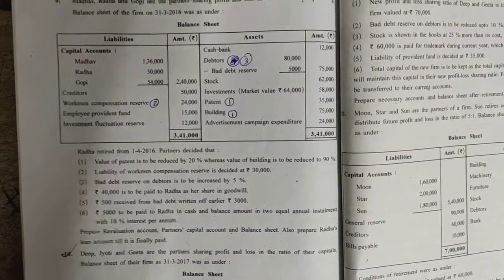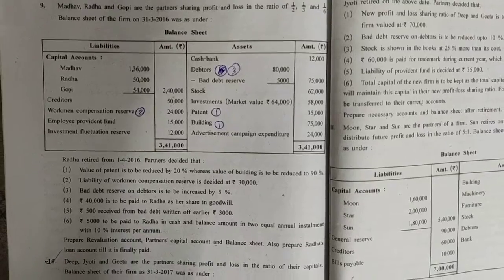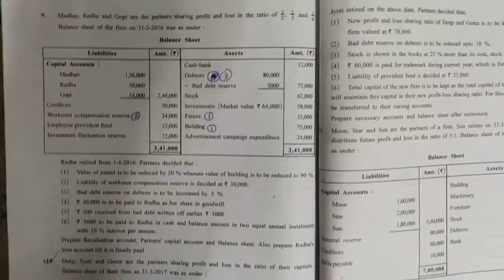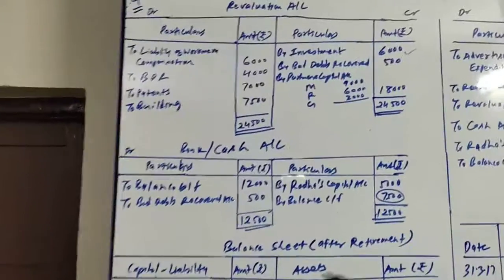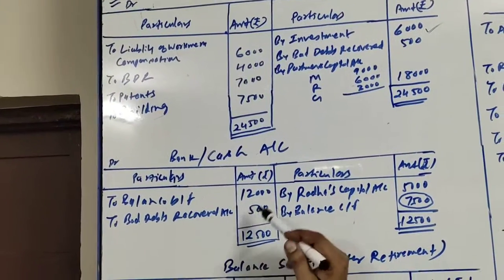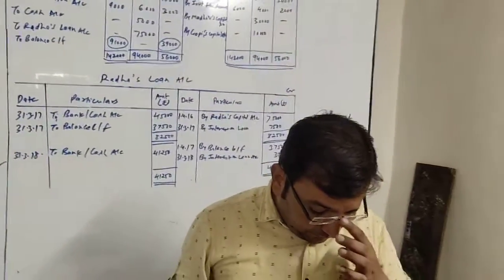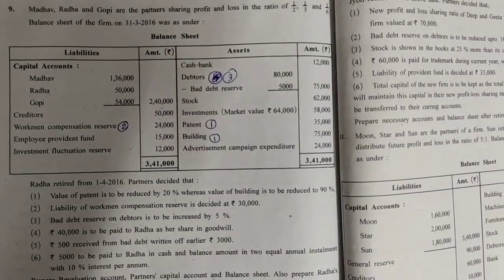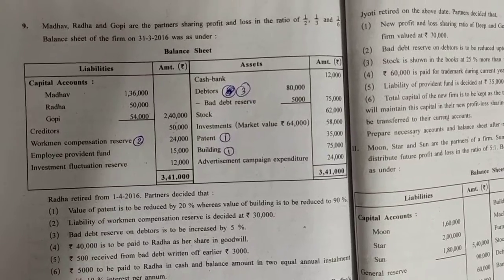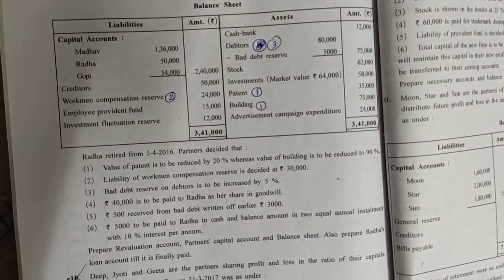Next item, at the asset side, because the liability side is over, cash balance rupees 12,000. So cash balance we will be writing in cash/bank account, to balance brought forward 12,000. Next item is debtors rupees 80,000 minus BDR 5,000, outer column 75,000. It is marked with adjustment number 3.